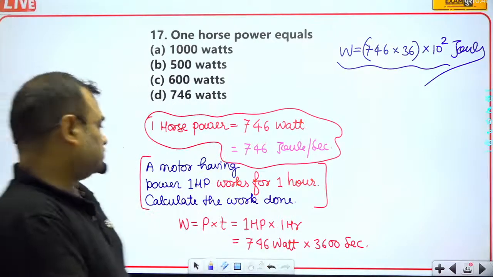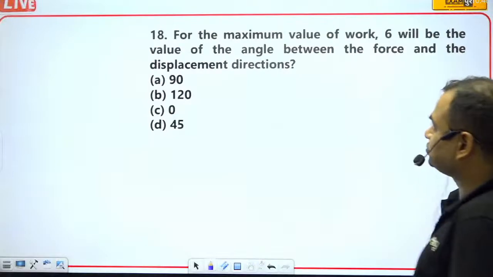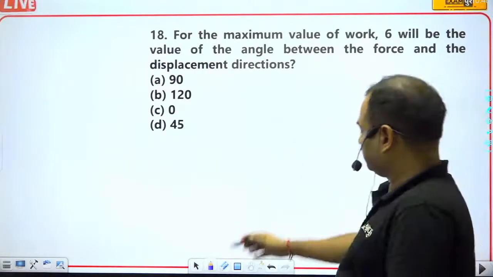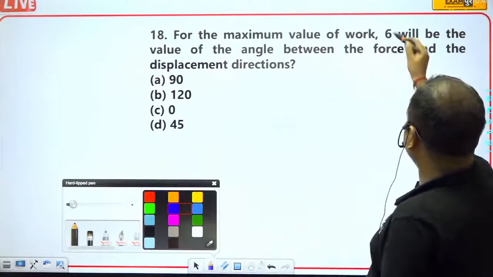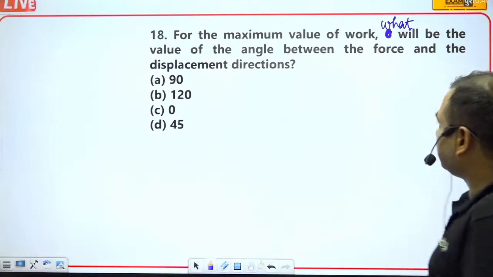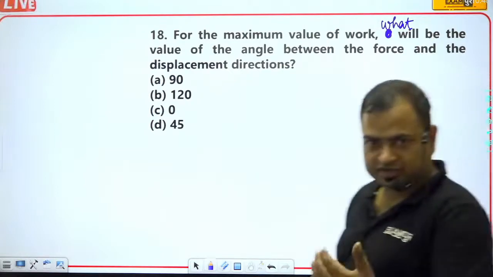Now we will move to another question. For the maximum value of work, what will be the angle between the force and the displacement directions?